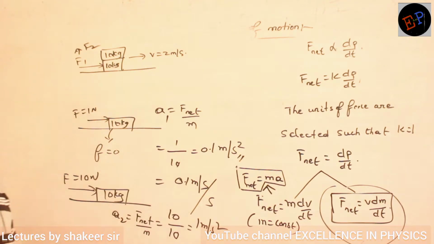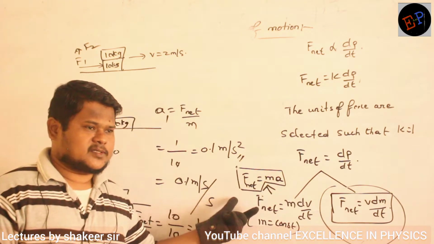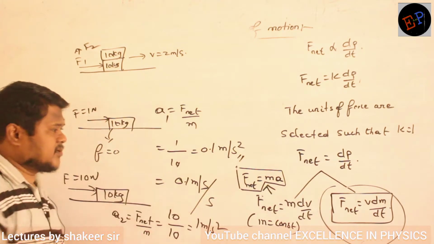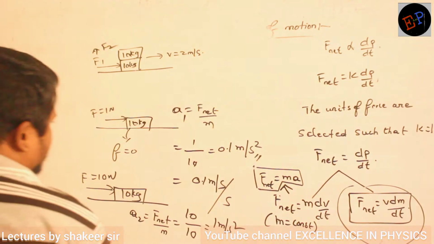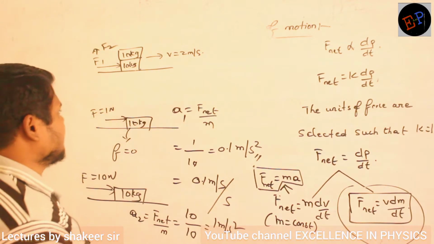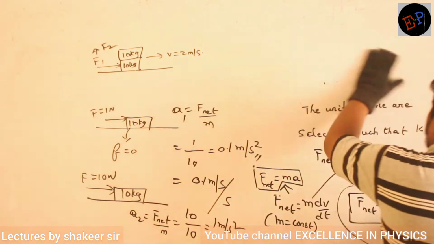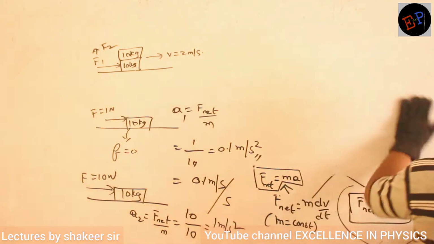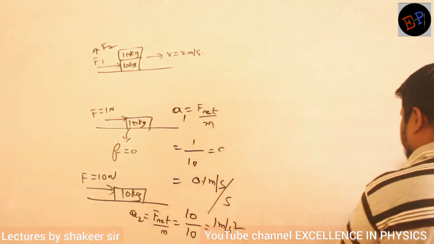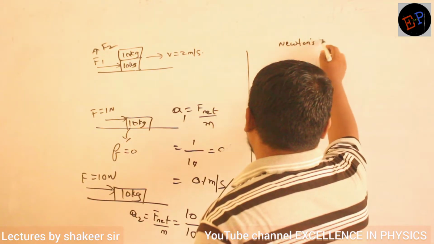So this is how we can understand Newton's second law. So this is the condition where mass is a constant, and this is a condition where velocity is a constant. Understood, Nama? Make a note up to here. Completed now Newton's second law. Now we study about Newton's third law.